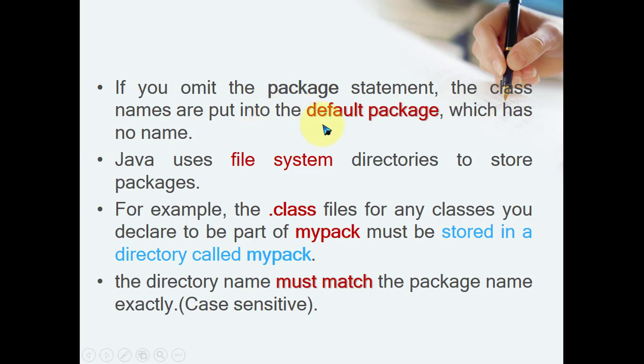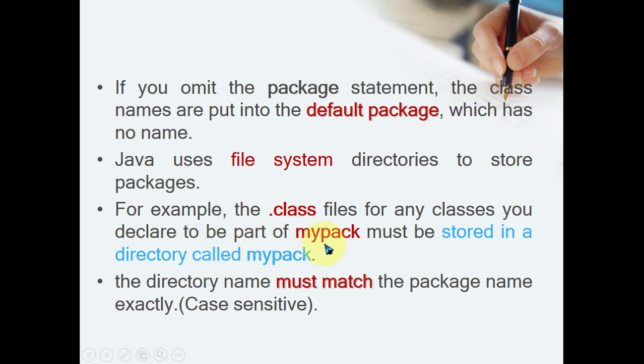So what is the meaning of that? All classes belong to your default package. So for the default package, there is no need to use the import statement and all. It is globally available from your root directory, with the help of your root directory. So Java uses file system directories to store the packages, and for that we have to access the .class files for any classes you declare to be part of your package.